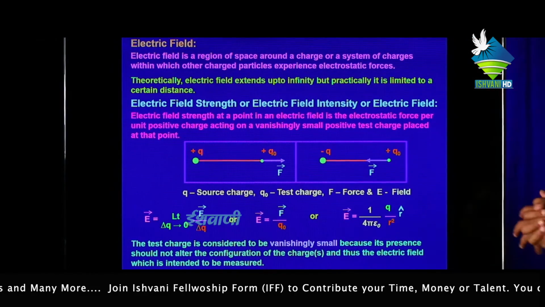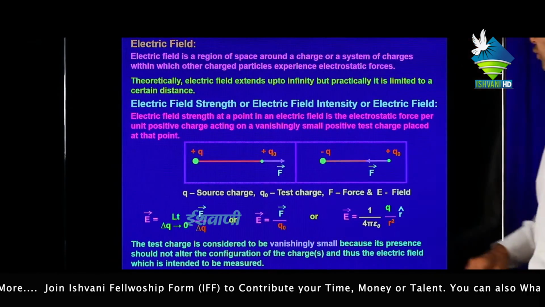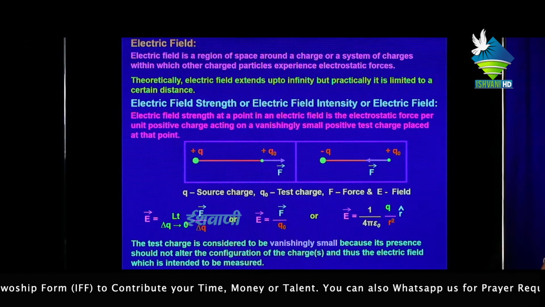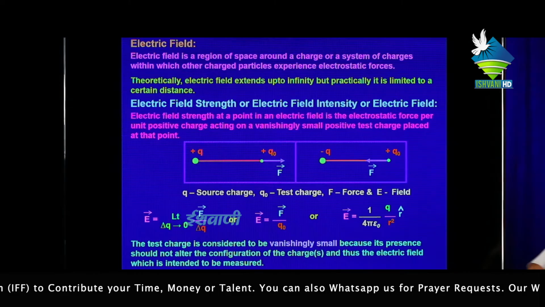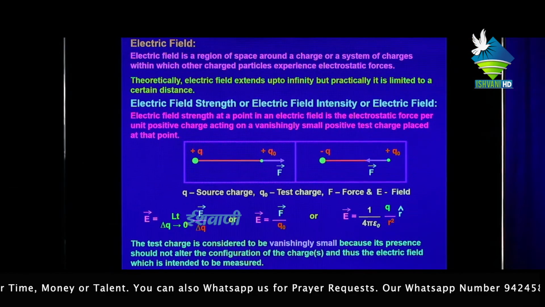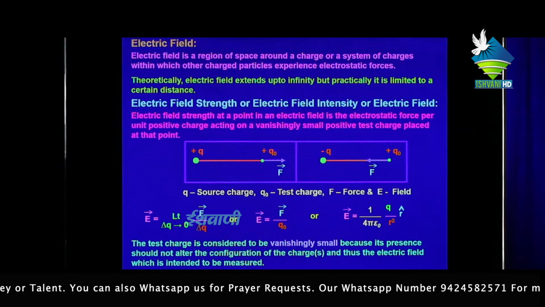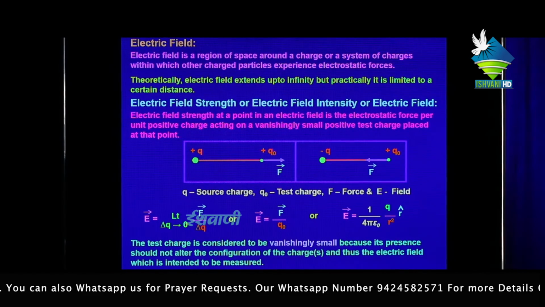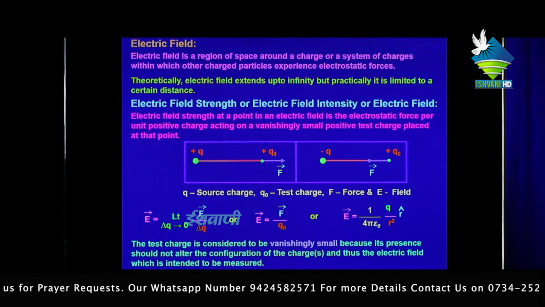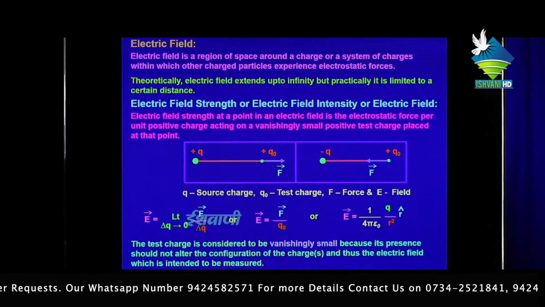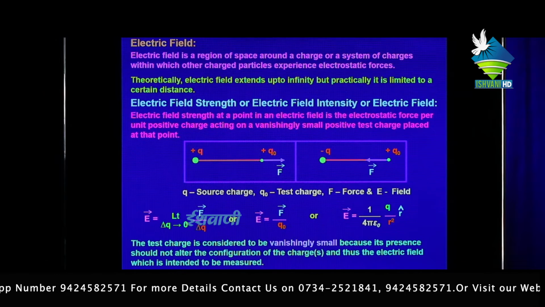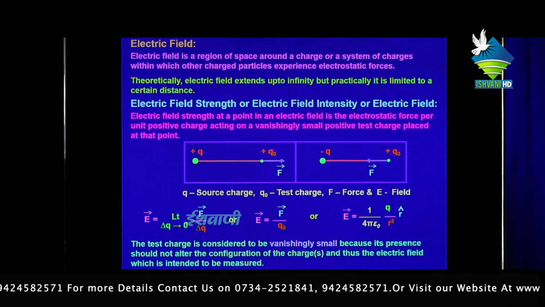By Coulomb's law, the force equals 1 upon 4 pi epsilon 0 Q1 Q2 upon R square. Putting this value in this equation, we get this result. The testing charge is considered to be vanishingly small because its presence should not alter the configuration of the source charges, and thus the electric field which is intended to be measured.